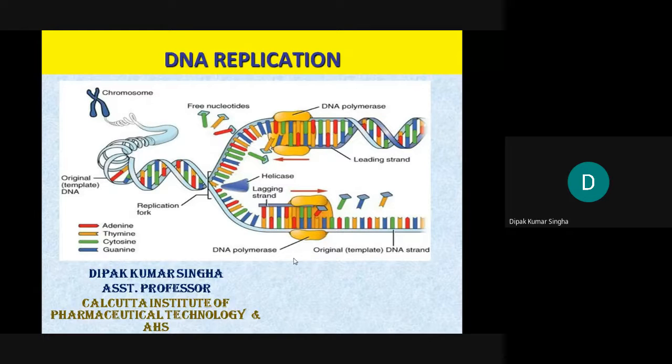Another slide is also given: there are different types of DNA, A-DNA, B-DNA and Z-DNA, and they are classified into different types. You can see it in my slides, I can share with you. Otherwise, you can see it in Satyanarayan or other books. What are the characteristics of A-DNA? I think in Satyanarayan's book, a chart is given.